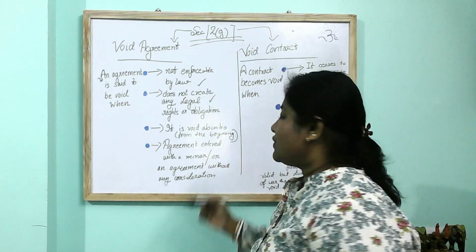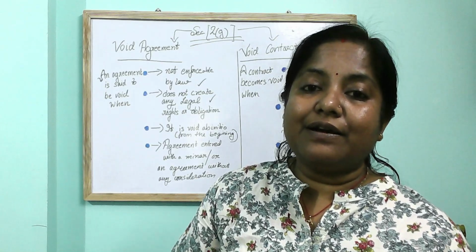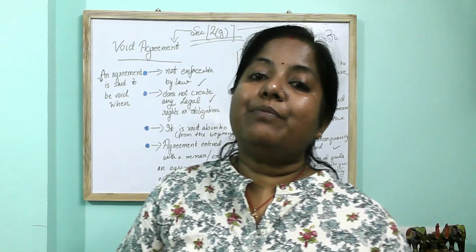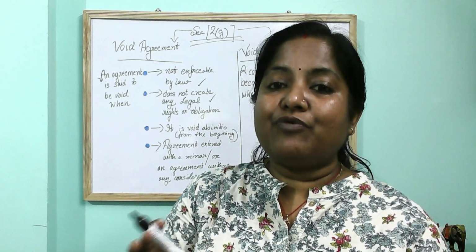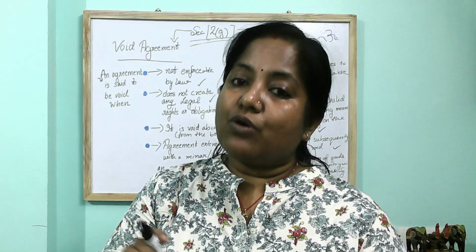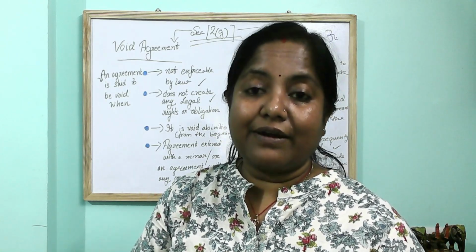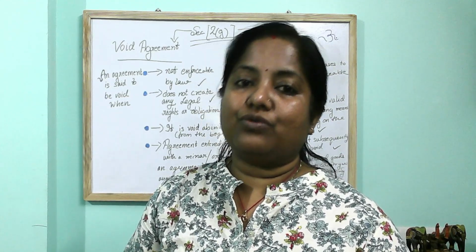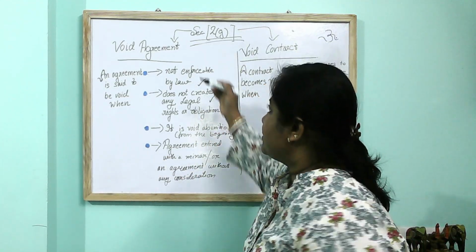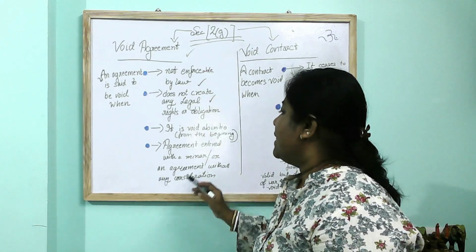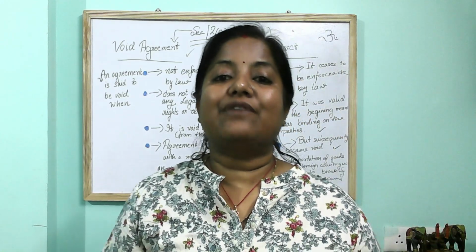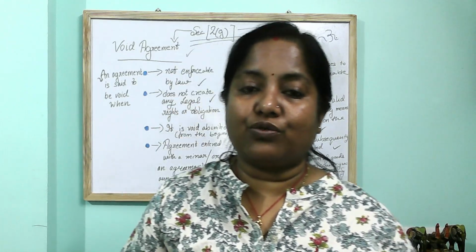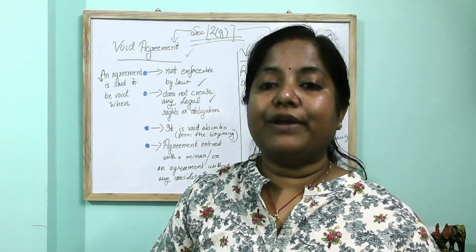For example, we have entered into an agreement between A and B, where B is a minor. At the time of the entry of the agreement, an agreement with a minor is void ab initio. So this type of agreement is called a void agreement. Again, any agreement made without any consideration will also stand void ab initio. They all come under void agreement.